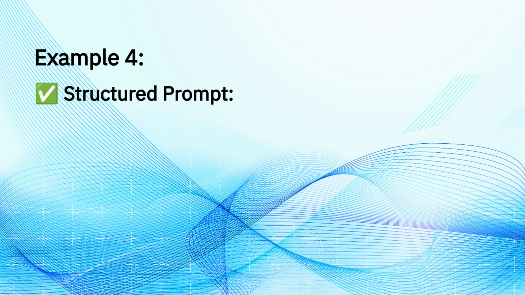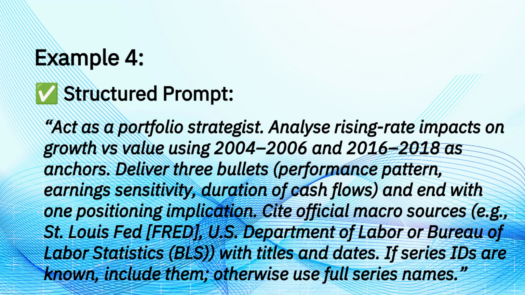Here's the stronger version. Act as a portfolio strategist. Analyze rising rate impacts on growth versus value using the periods between 2004 to 2006 and 2016 to 2018 as anchors. Deliver 3 bullets: performance pattern, earnings sensitivity, duration of cash flows, and end with 1 positioning implication. Cite official macro sources with titles and dates.